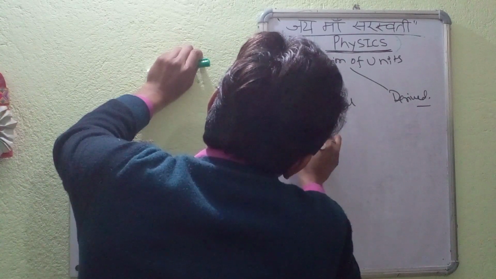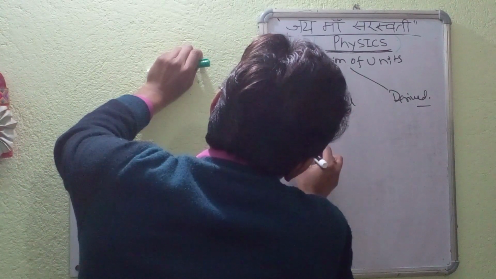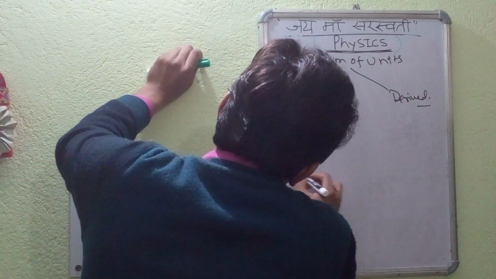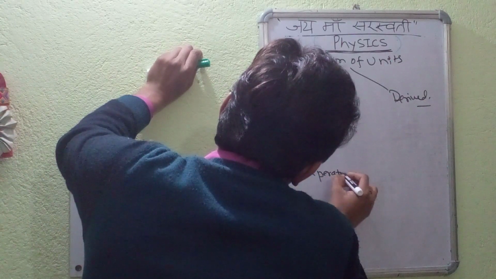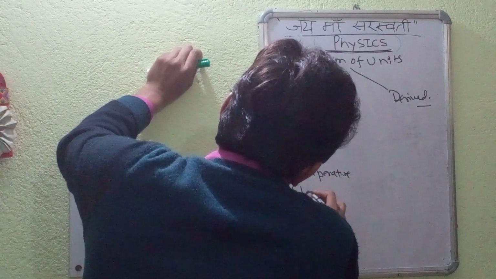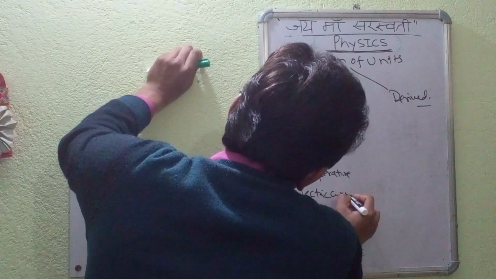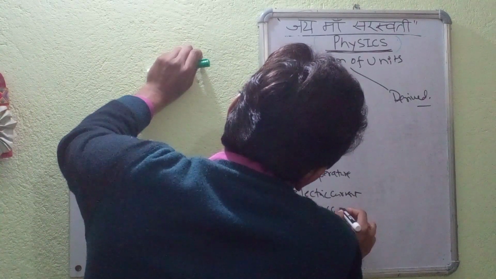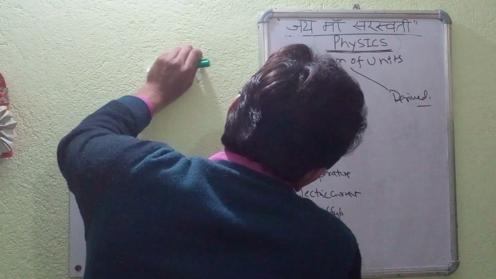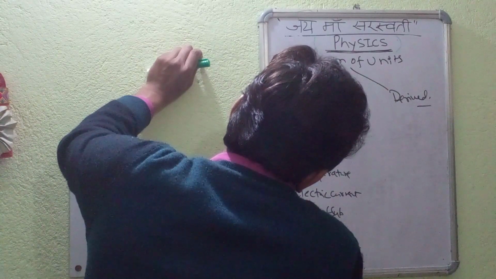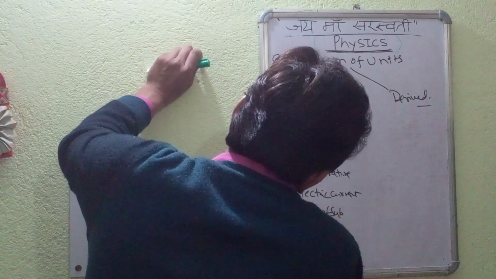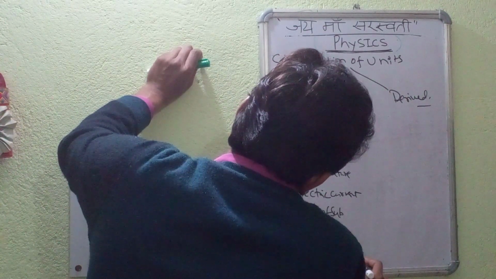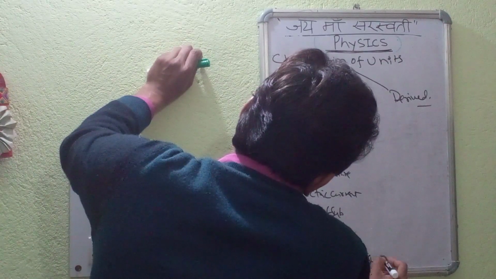Suppose mass is there, length, time, temperature, electric current, amount of substance, luminous intensity, and radian and solid angle steradian. These are the supplementary units.